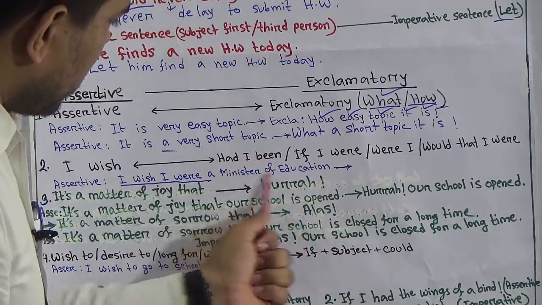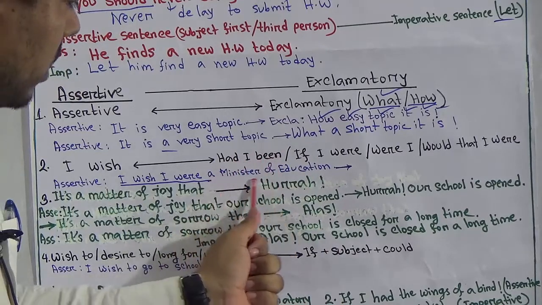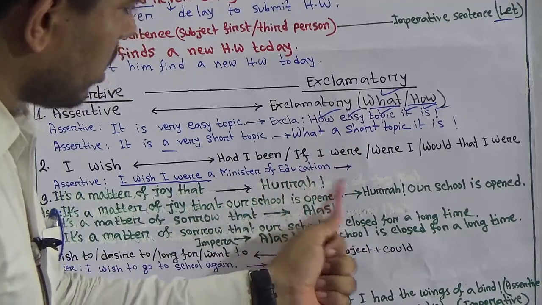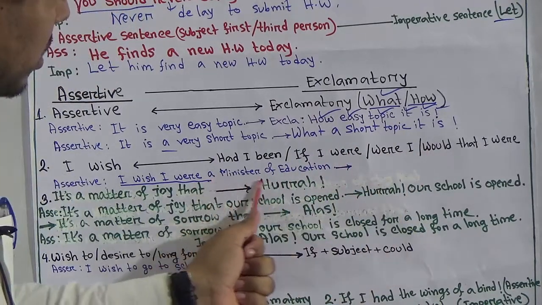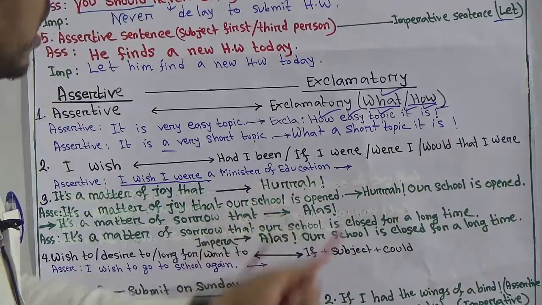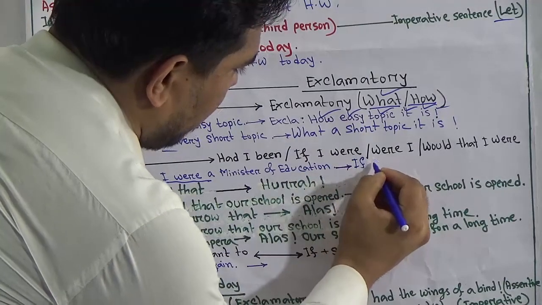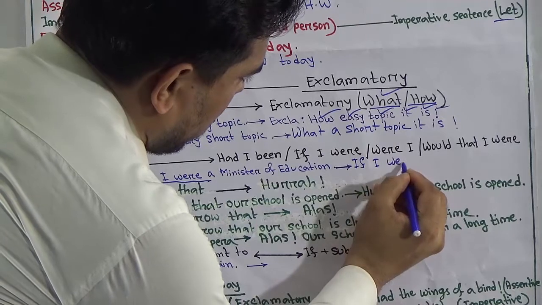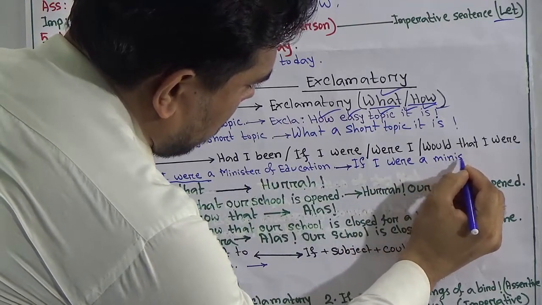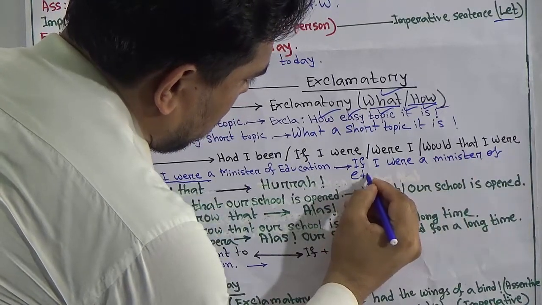Had I been a Minister of Education, you can say had I been a Minister of Education, or you can say if I were a Minister of Education, or you can say were I a Minister of Education, or you can say would that I were a Minister of Education. So I am selecting this one. If I were a Minister of Education.